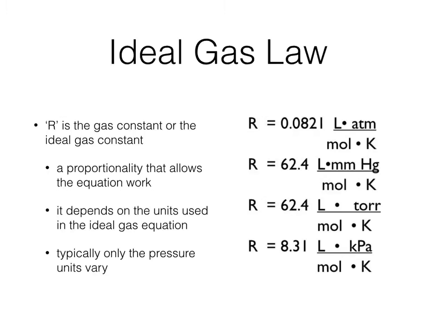Notice, though, that there are 4 different values of R. Typically, we don't change the 22.4 liters, we don't change the 1 mole, we don't change the 273 Kelvin, we just change our units of pressure. So remember that 1 atmosphere is 760 millimeters of mercury, which is 760 torr, which is 101.3 kilopascals. And that's how we get all of those values. Now, you can solve various gas law calculations, which you will have in homework.